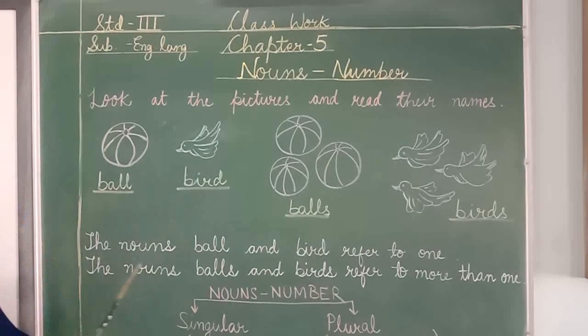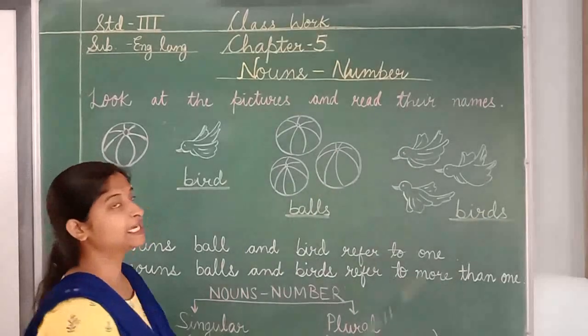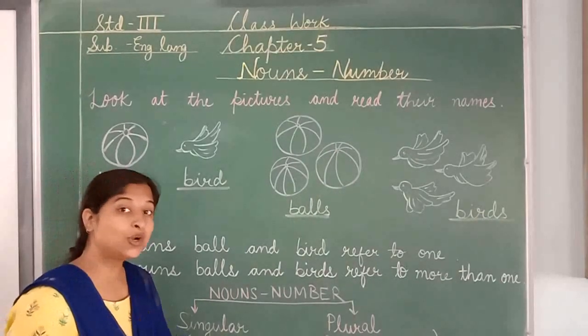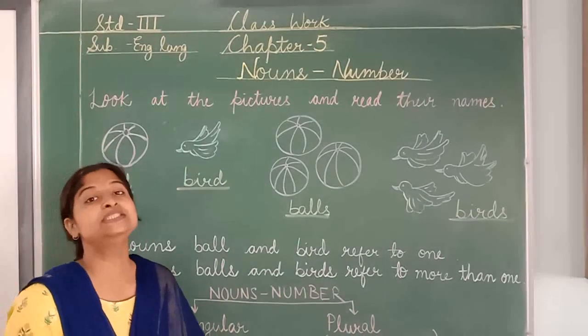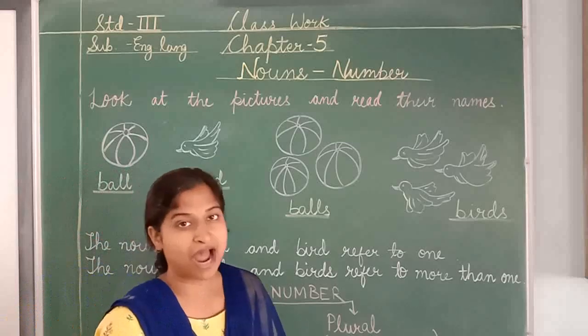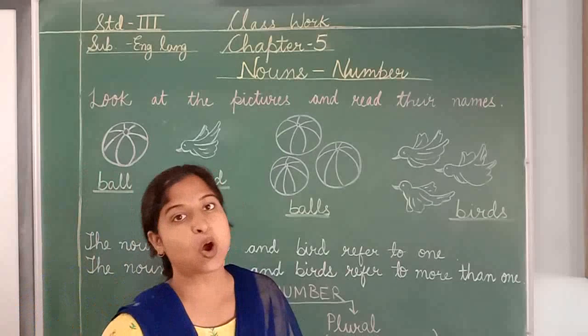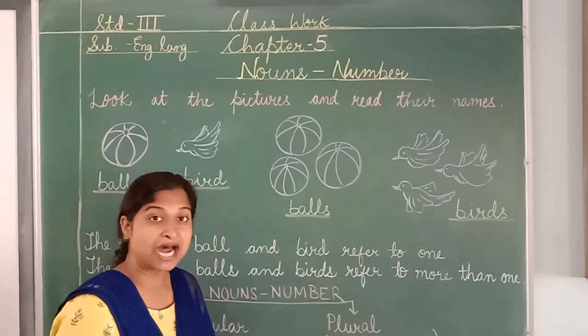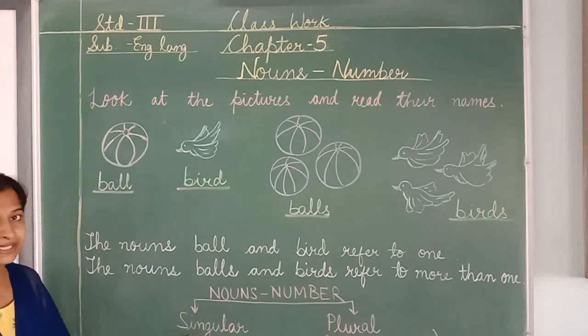The nouns balls and birds refer to more than one. So, the noun that refers to only one person, place, animal or thing is said to be in singular number.